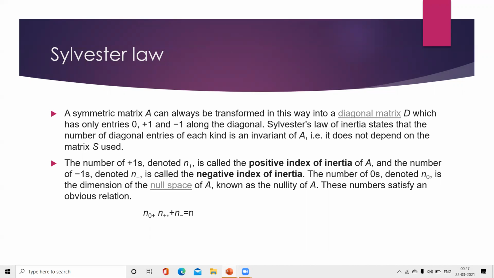The number of +1 is denoted by n plus. It is also called the positive index of A, and the number of -1 is denoted by n minus, or negative index, and the zeros are denoted by n naught, which is the nullity of A. These numbers satisfy the obvious relation n naught plus n plus plus n minus gives n.